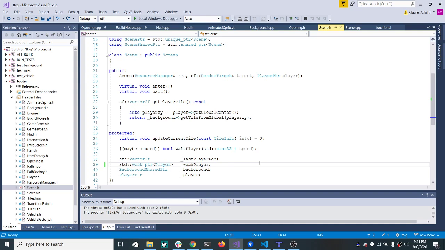All I am going to do is take this member variable declaration and move it right here. I'm going to move it underneath the background.